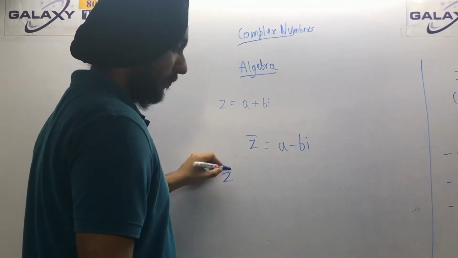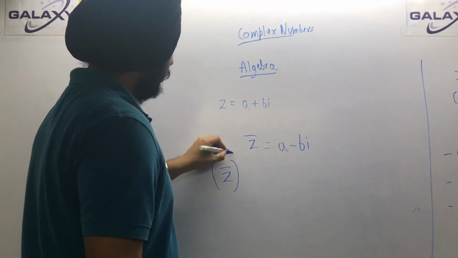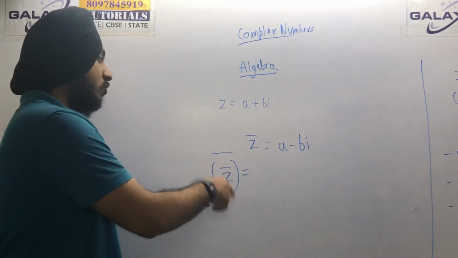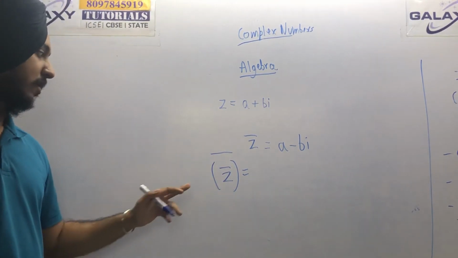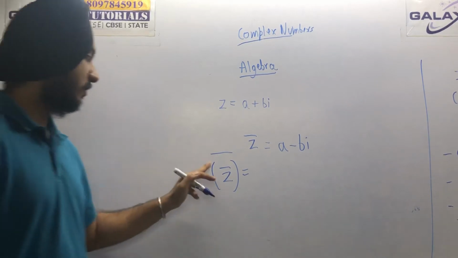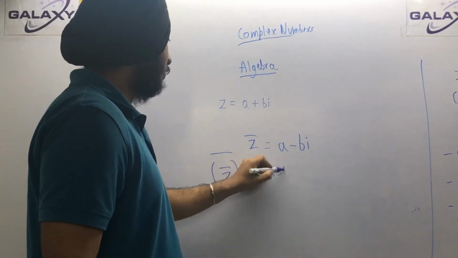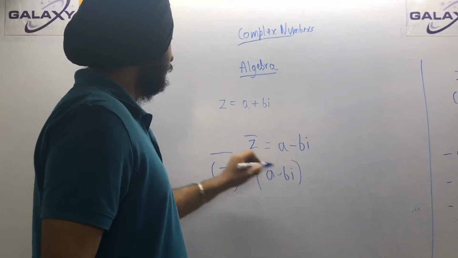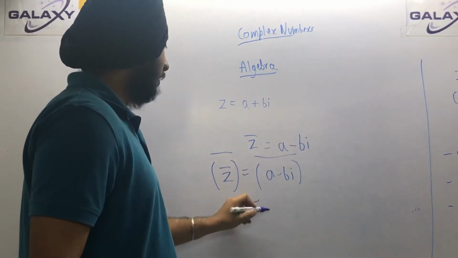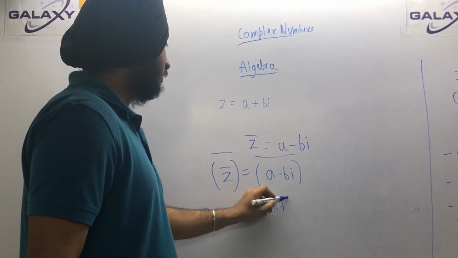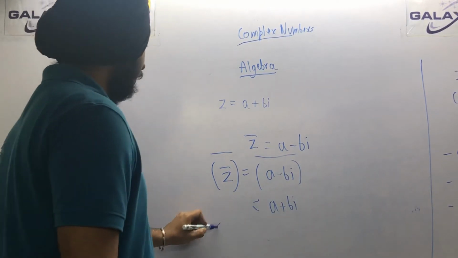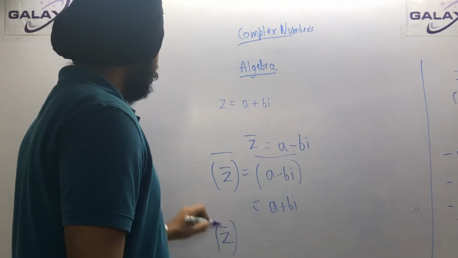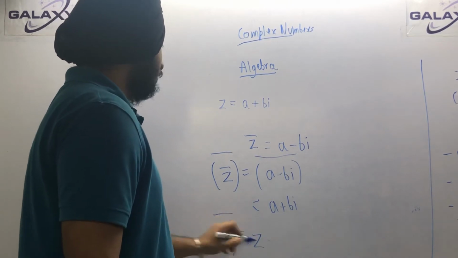This is known as a double conjugate, the conjugate of the conjugate of z. If we are taking conjugate two times, first of all, the conjugate of z will be a minus b iota. And the conjugate of this part will be a plus b iota. So from here there is a property that I will be getting: the conjugate of the conjugate of z is equal to z itself.